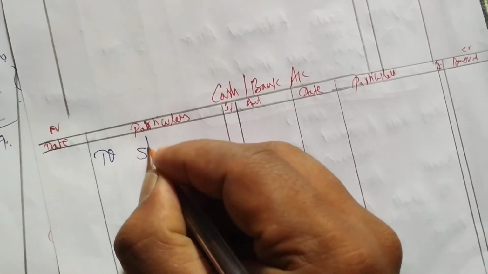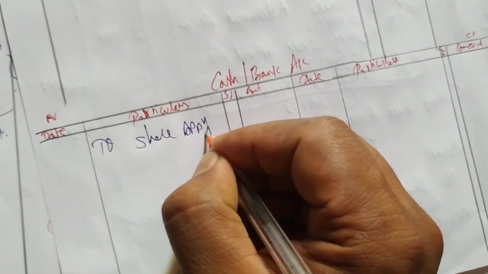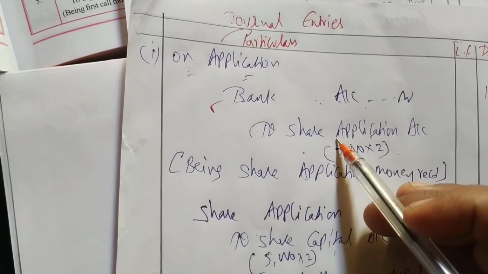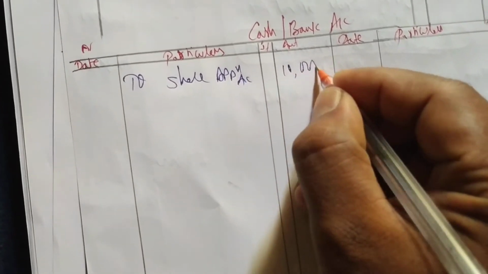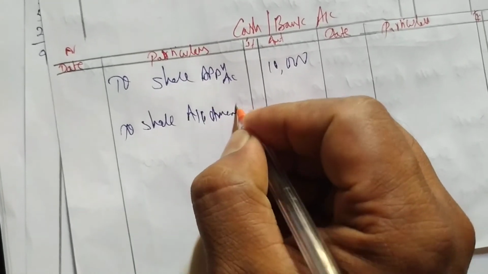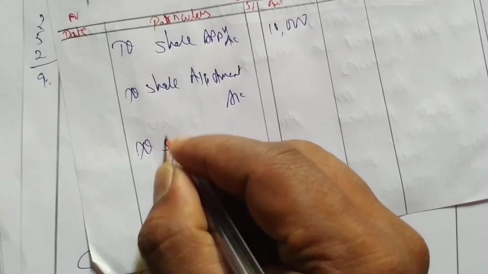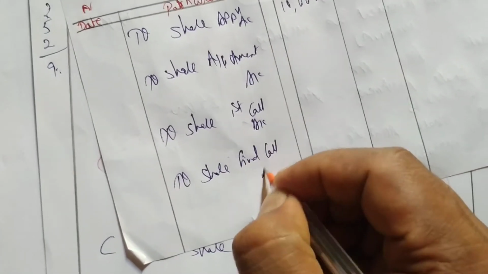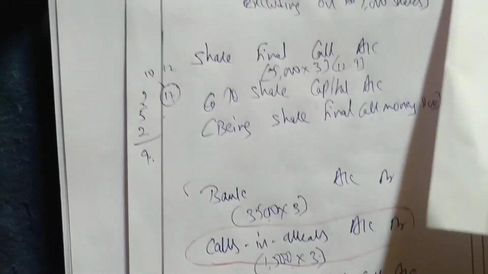So let me write here, on the debit side we have to write all these entries: to share application account. You have to write bank account on the debit side, but you have to write the reference of the credit side, share application. How much? 10,000. This you know, simple. Then next, to share allotment. Let me write all. Then we have to write to share first call account. Next we have to write to share final call account. Okay, so allotment is how much? We have to receive bank allotment is 25,000.